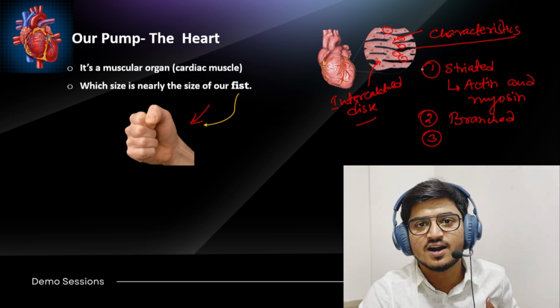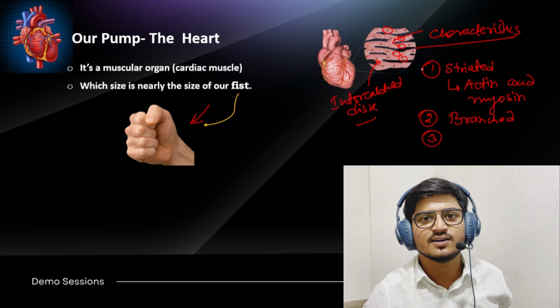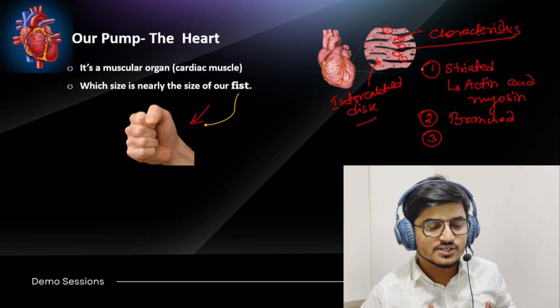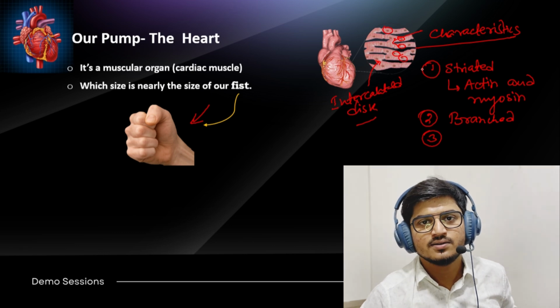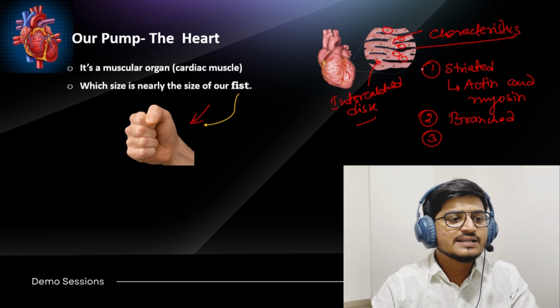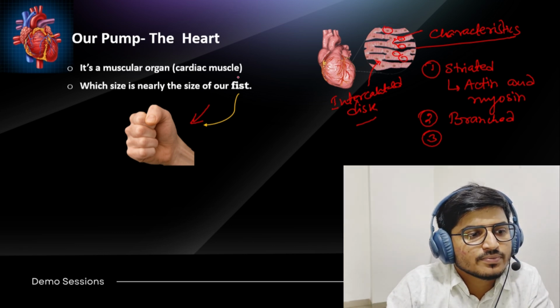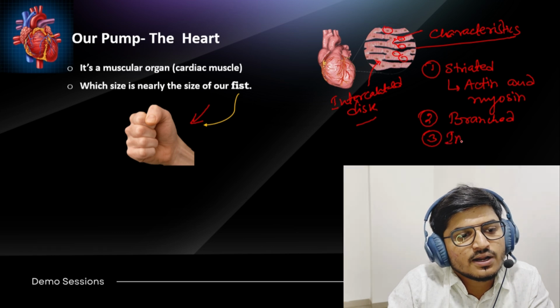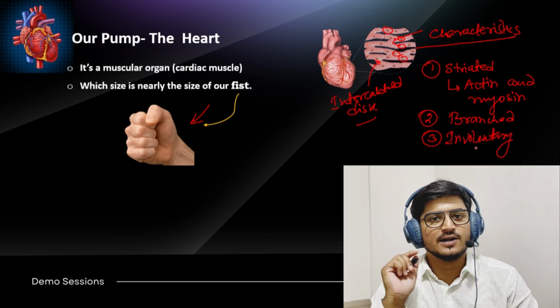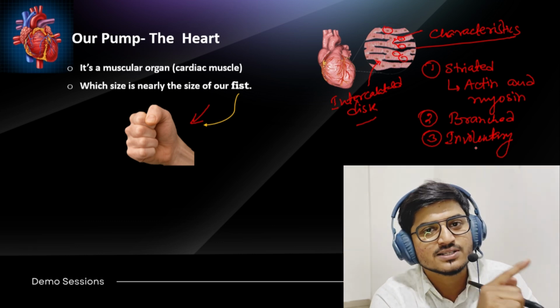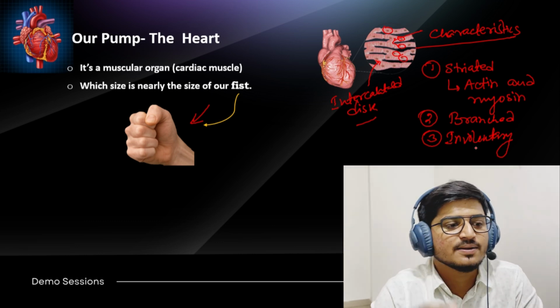We can't tell our heart, "Son, stop for a bit." No matter how much I say it, it will never stop. It will never follow my command. So that's why it is involuntary in nature. Very important: involuntary in nature, whereas skeletal muscles are voluntary. This is the contrast between skeletal muscle and cardiac muscle.